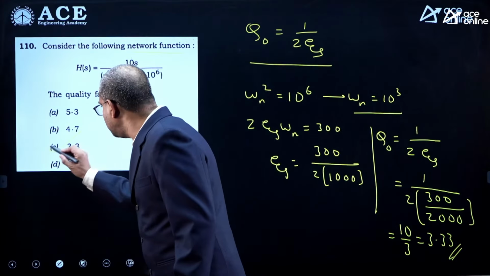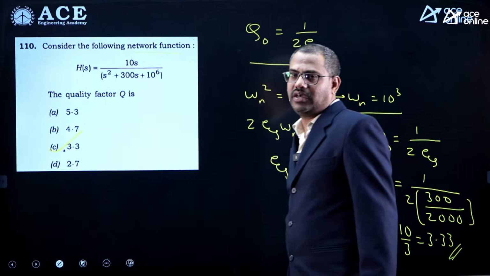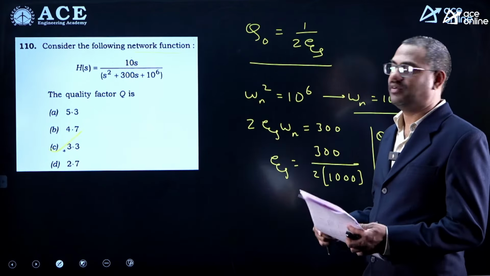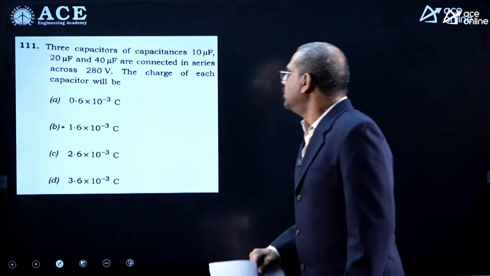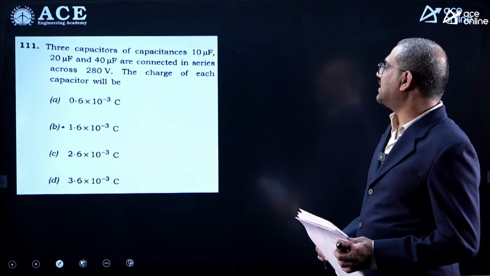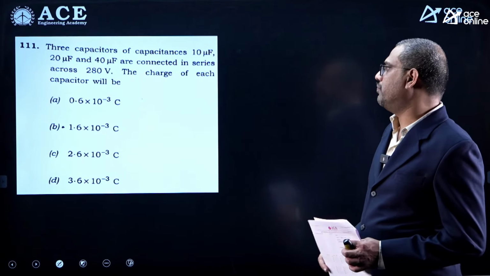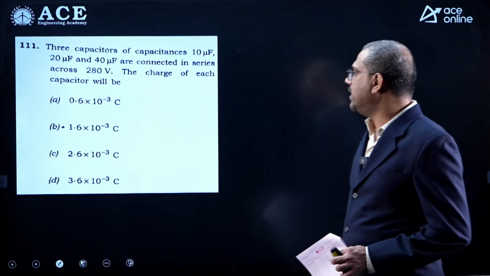Option is C. Obviously C. Okay. Then three capacitors of capacitance 10 microfarad, 20 microfarad and 40 microfarad are connected in series across 280 volts.